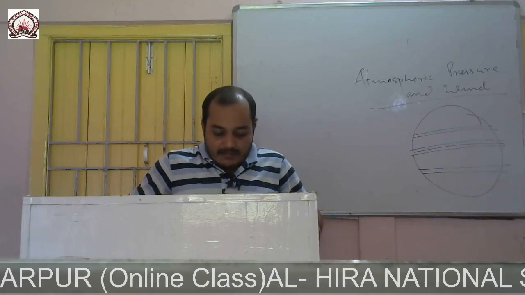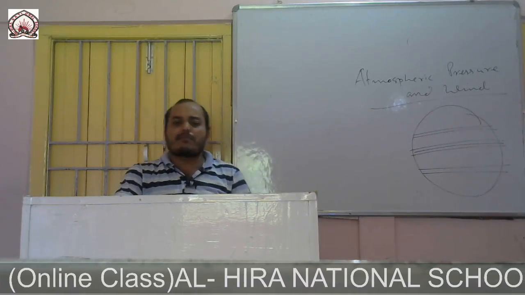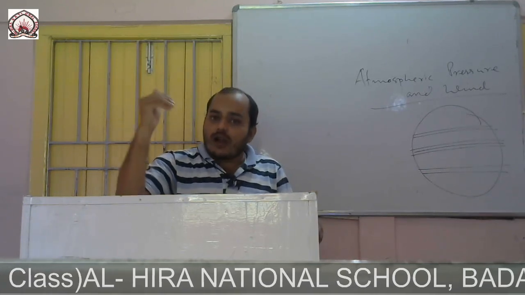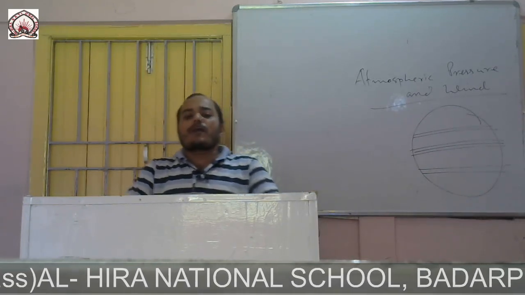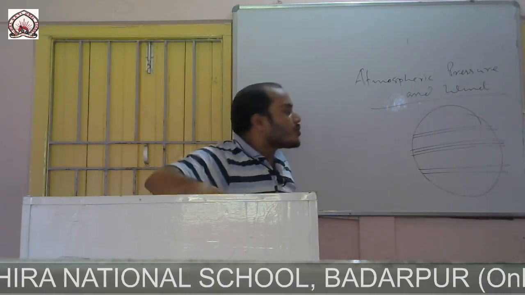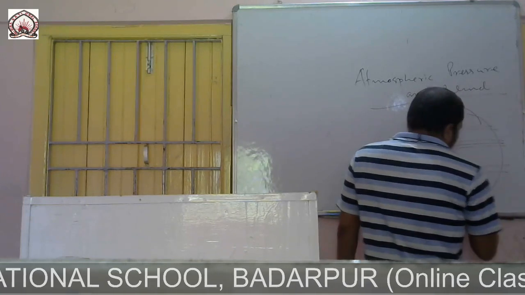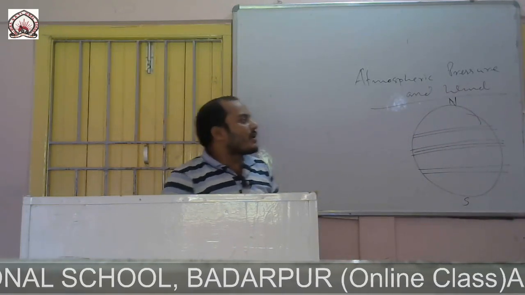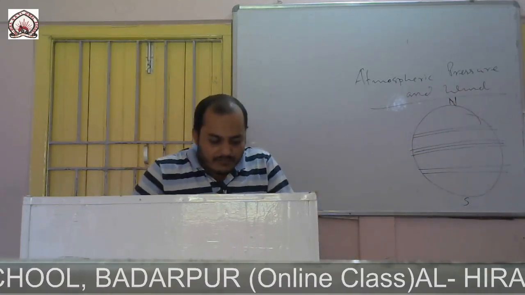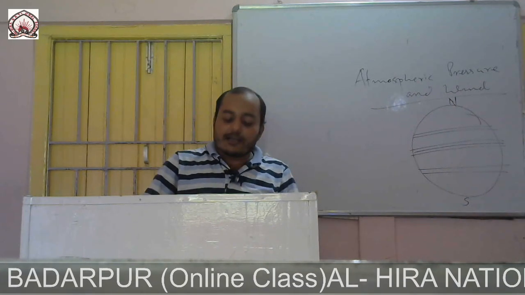And the second one is temperature. Where there is a maximum temperature, there will be minimum atmospheric pressure. No temperature means very little atmospheric pressure, say in the polar region. This is the south pole, this is the north pole. This polar region receives negligible temperature. So here the temperature is very less, so air pressure is maximum. So these are the two factors which affect the atmospheric pressure.